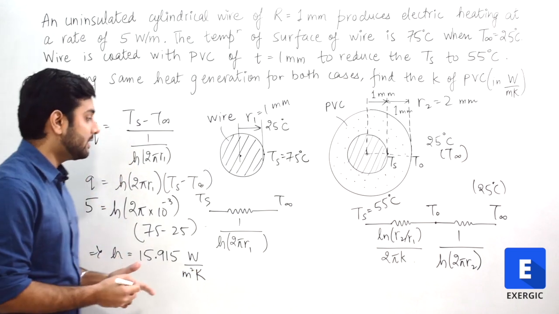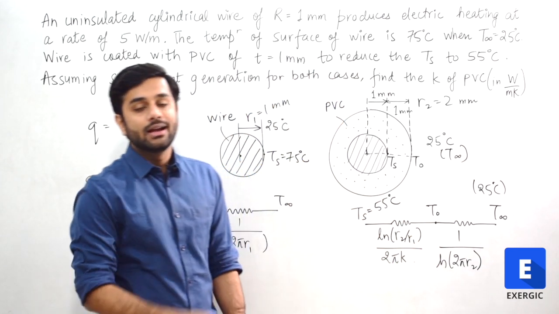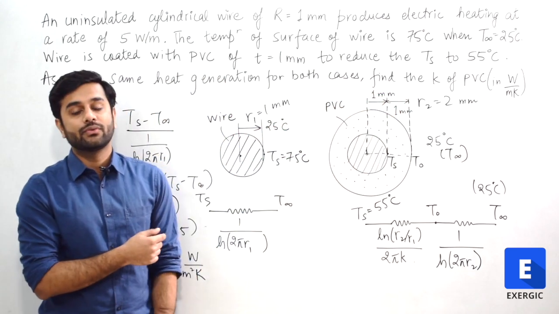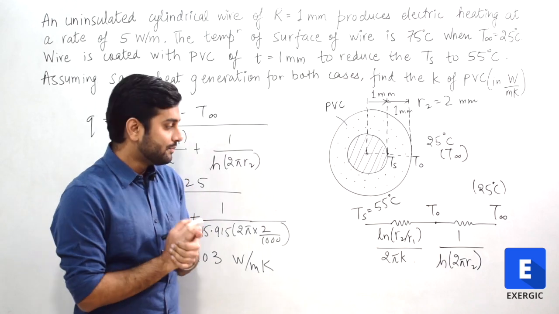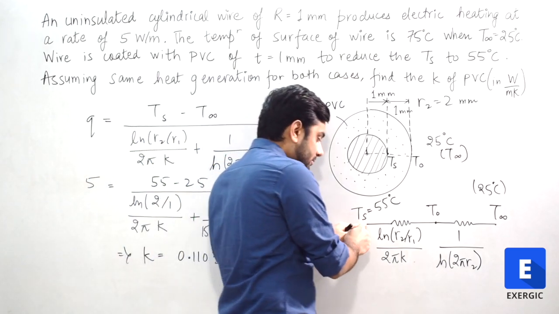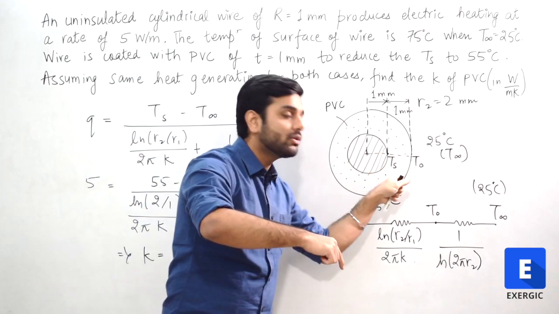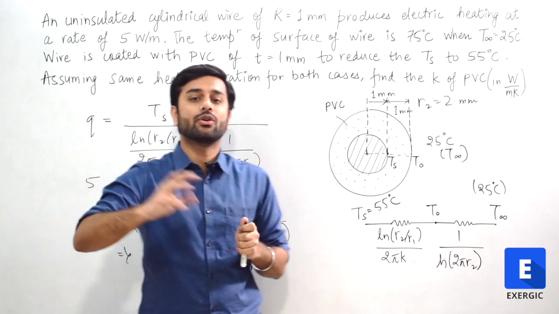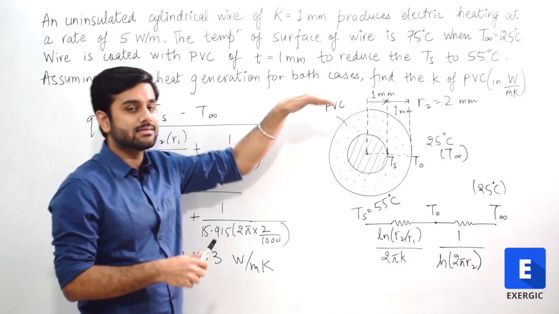Now having known the value of H, let us put this value here in this thermal circuit and solve it to get the required value of thermal conductivity K. Having calculated the value of H, the question is very simple now. Consider the heat transfer between Ts and T infinity. Heat transfer after the insulation also is unchanged. That is what the question had said, that heat generation going on, as you can see here, heat generation for both the cases is same.